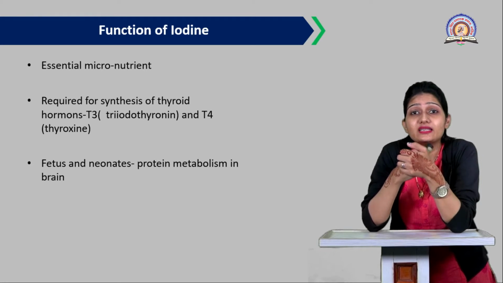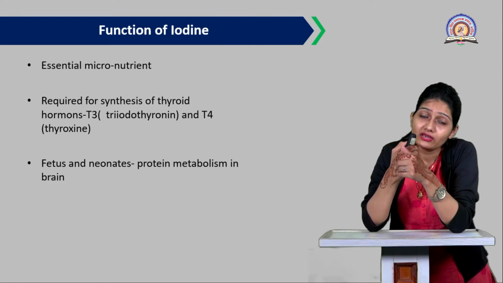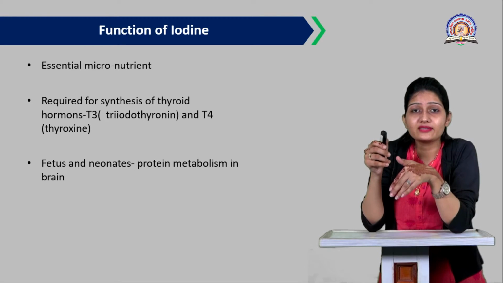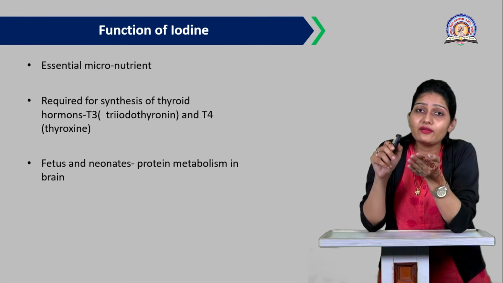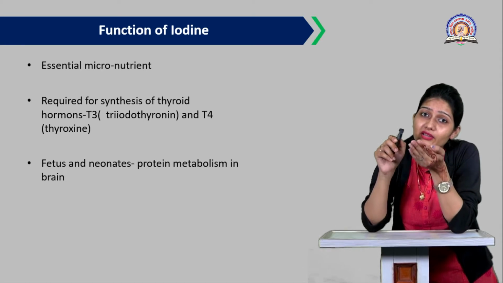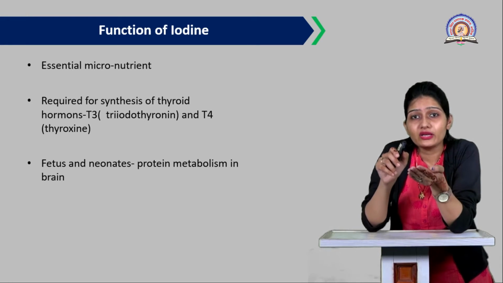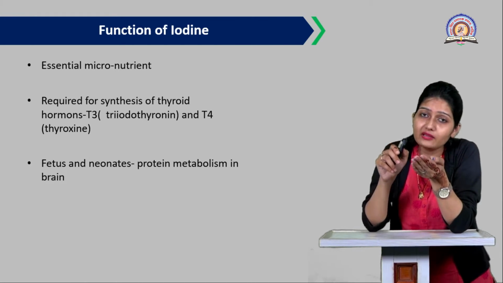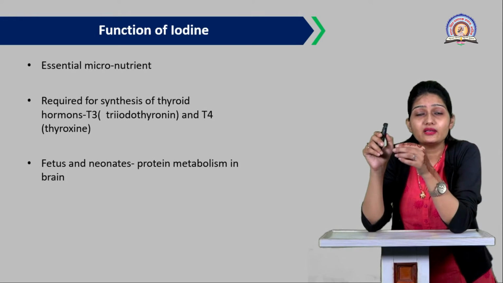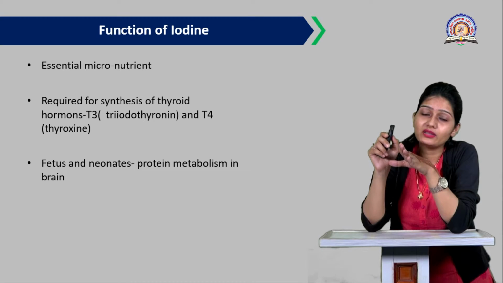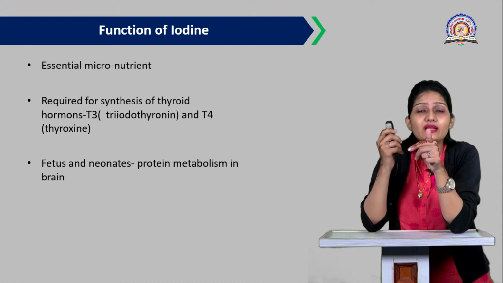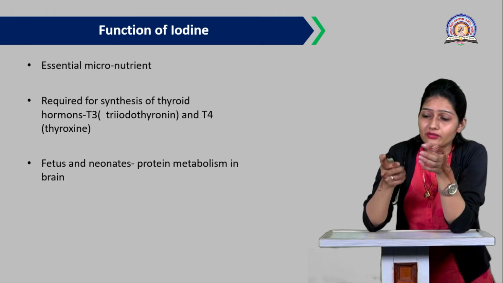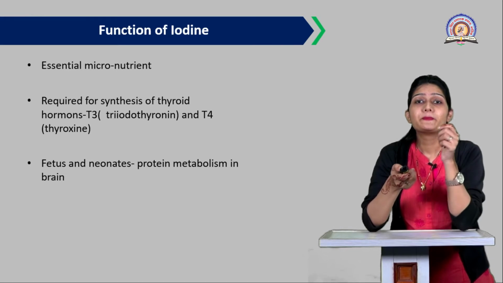Now this T3 and T4 are very important, and as they are important, the production of T3 and T4 is related to the iodine intake. So if iodine intake is improper, it may affect the neonates or the babies, or the infants also. The role of this iodine in the fetus and infants is to maintain the protein metabolism in the brain. That is the role of this hormone, or we can say this iodine, to maintain the protein metabolism in the brain. That is related to the infants or the children.